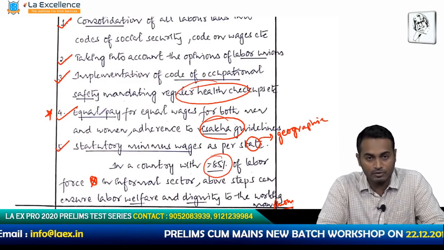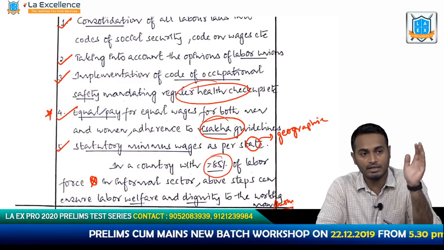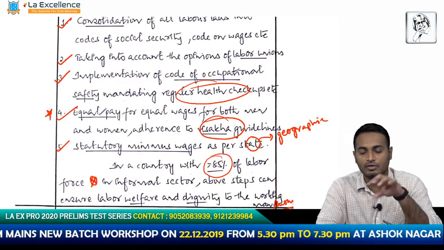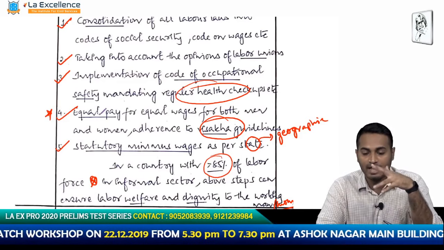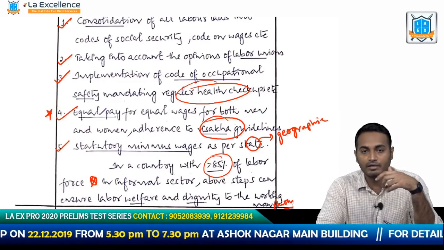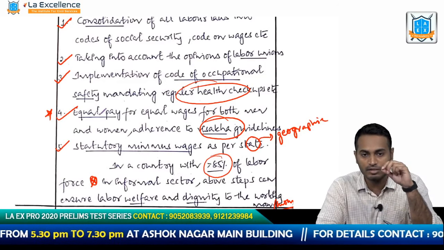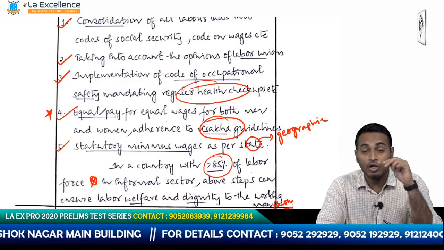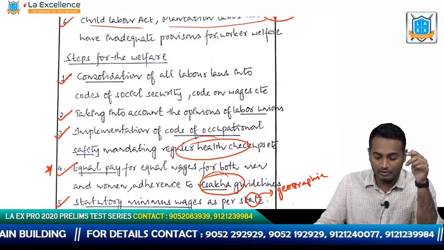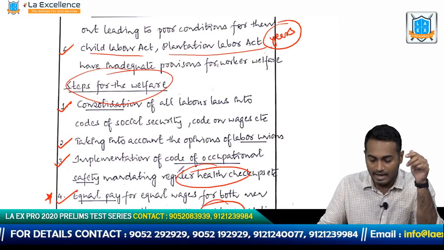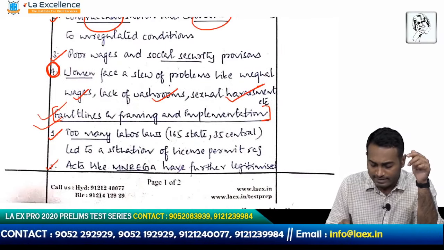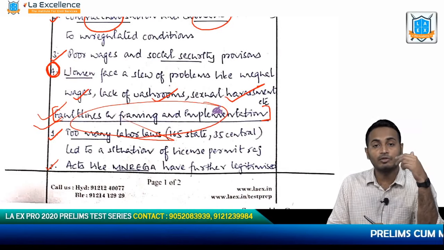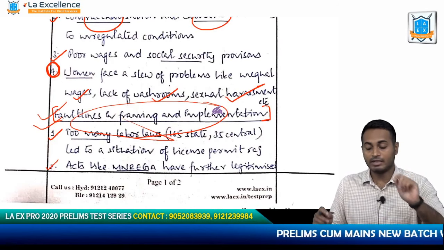So this is what we are supposed to do. We have to first look at the question, and then we cherry pick the subparts that we are going to write. We have to convert the question into a basic skeleton. We see the subparts, and then we prioritize these subparts. Those subparts which are not so important will be talked about in terms of passing reference. Those subparts which are really important, like you have here the steps for welfare and the fault lines in framing and implementation, these subparts are really important, so we have to talk about them in elaborate terms. That is what he did.